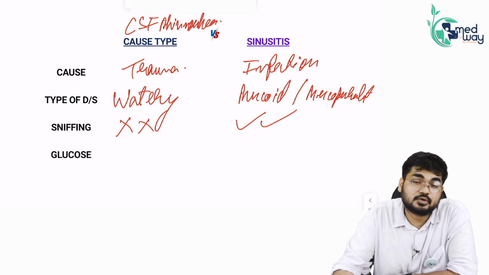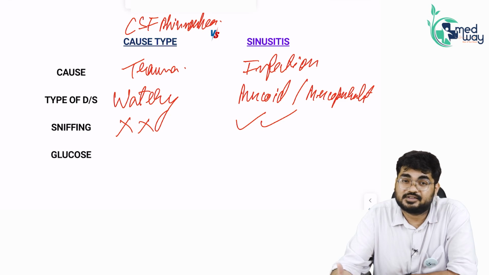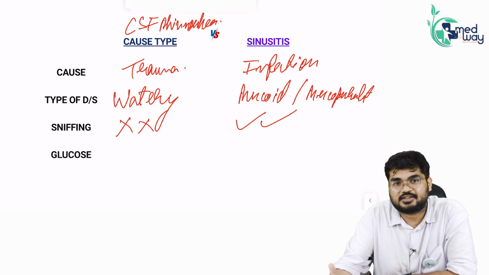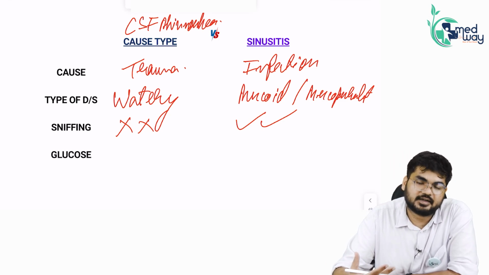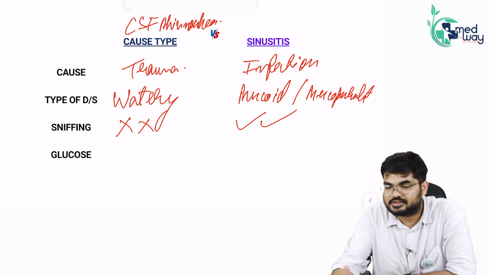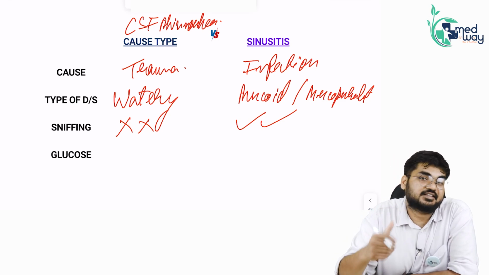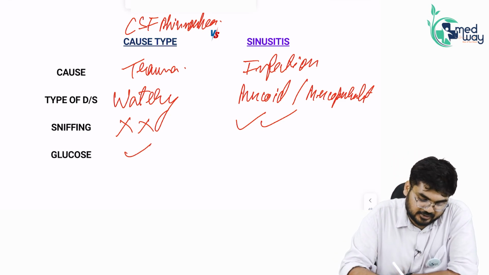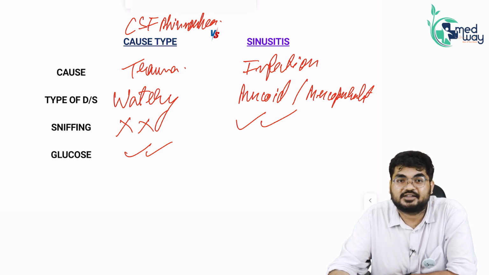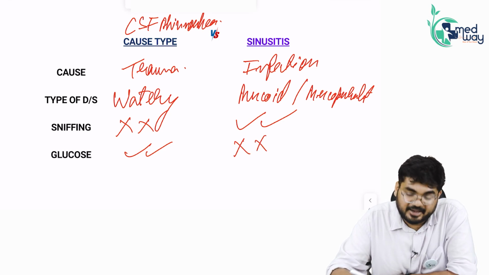And lastly, glucose. Glucose is present in CSF rhinorrhea. Why? Because CSF has a concentration close to plasma. So, glucose is present in that discharge, which is coming along with the trauma of the cribriform plate. Basically, CSF rhinorrhea will have that glucose, but in case of sinusitis, absolutely not.